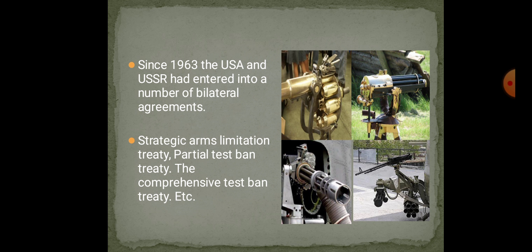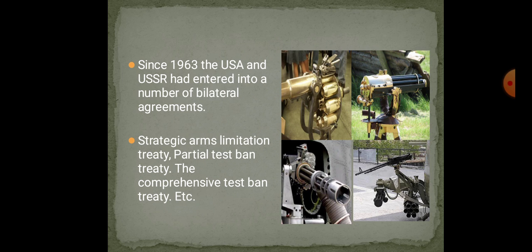Since 1963, the USA and the USSR had entered into a number of bilateral agreements. Bilateral means two countries. Both are super powerful countries, both are largest, each on one side of the globe. So that's called bilateral agreements, because both are manufacturing war weapons and piling up. So all the other countries got fear that a third world war may take place.